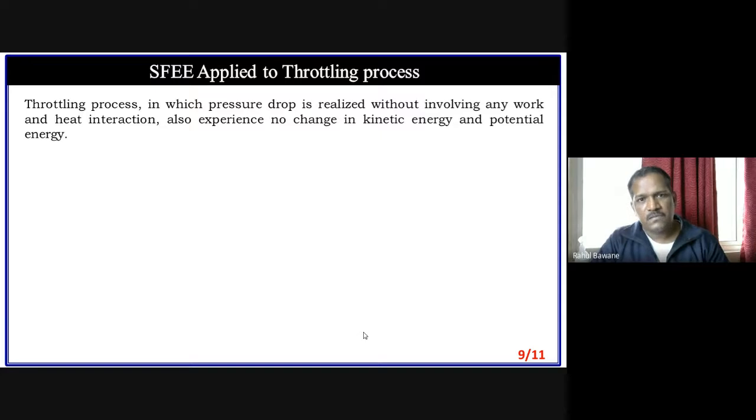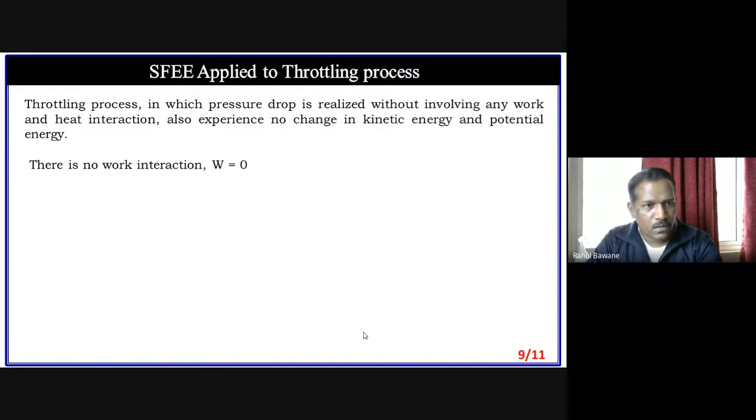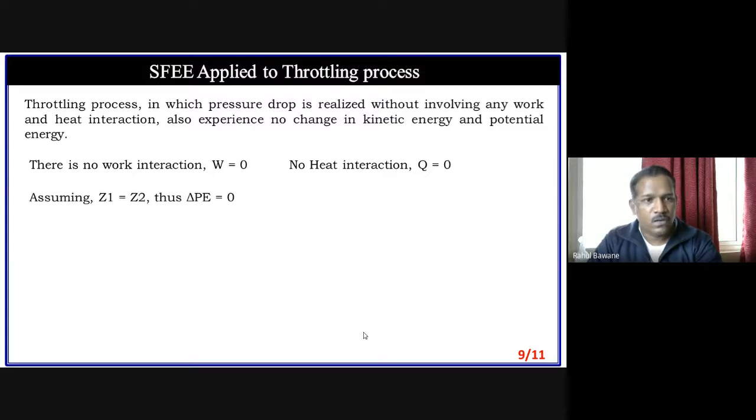We also experience no change in kinetic energy and potential energy, because the section is horizontal, so the potential energy change is 0, and there is no appreciable velocity difference, so the kinetic energy change is also 0. Now there is no work done, so W will be 0. No heat interaction, so Q is 0.